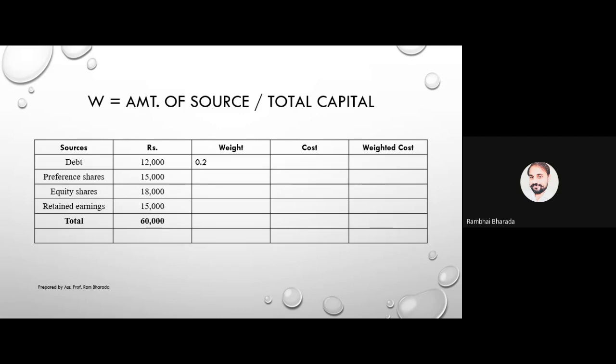0.2, like this. Yes. Okay. Do the same calculation for the preference share. 15,000 upon 60,000 is 0.25. 18,000 upon 60,000 is 0.3, and 15 means 0.25.